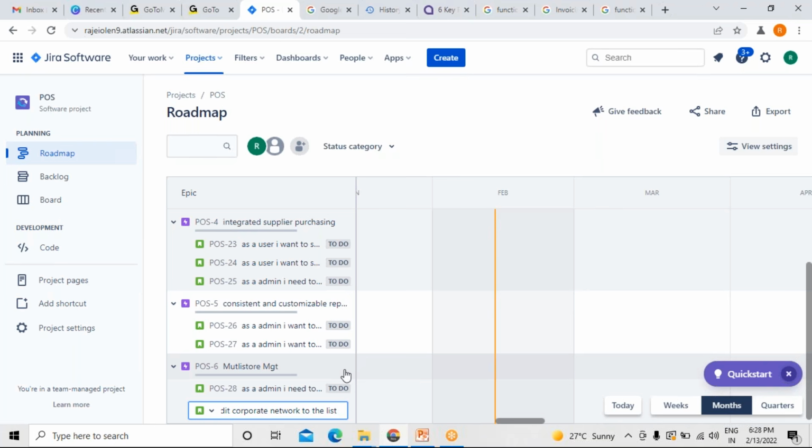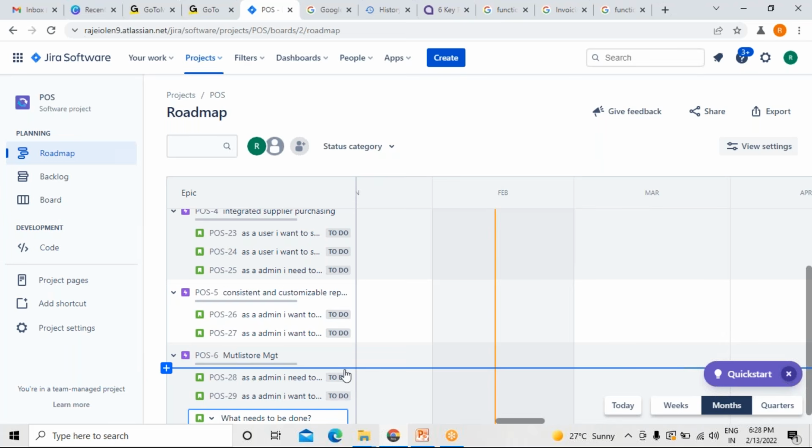So to see the details, so that we can see the detail information, right?